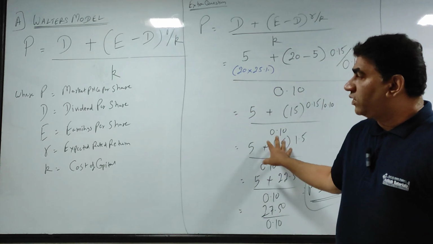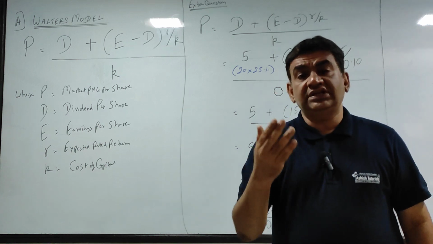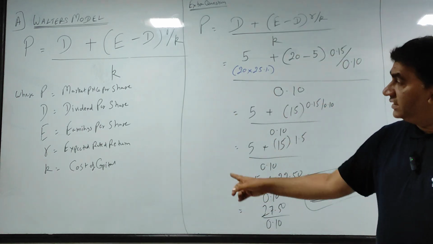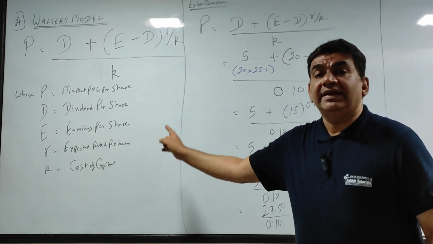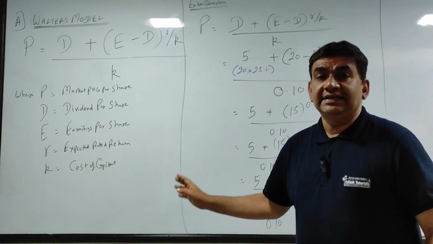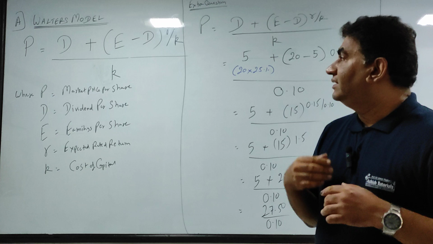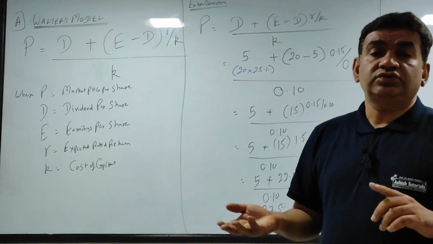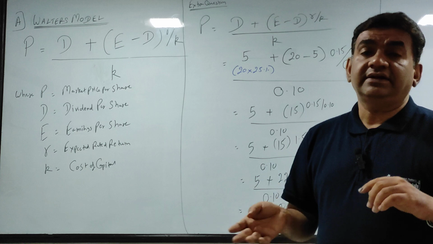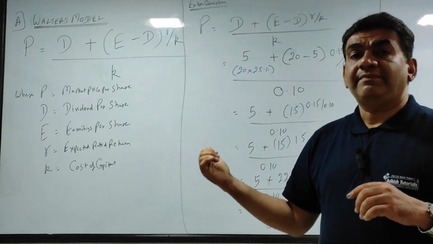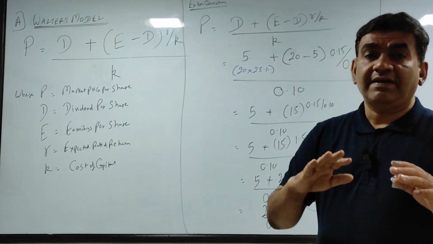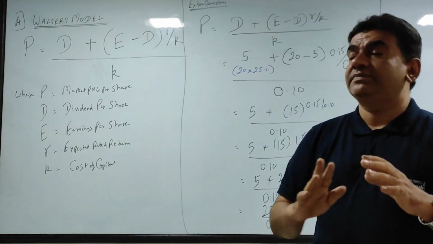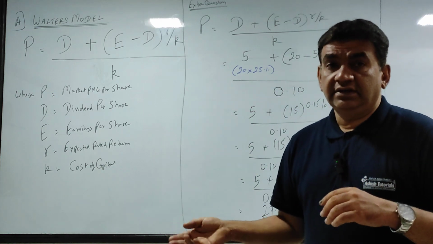And please do this properly, because the next 2 to 3 classes will be based only on the Walter model, where calculations will be based on this formula only. There will be big sums. The company will give you 4 different situations: expected return is this, cost of capital is this, cost of capital is this, expected rate of return is this. So different calculations. Sometimes the earning is different.